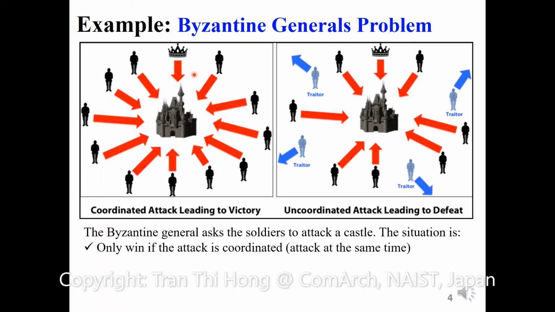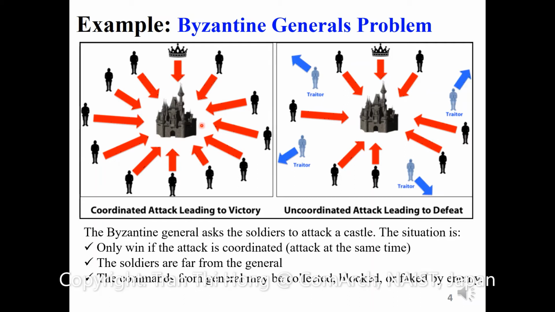It means that all the soldiers attack at the same time. But the soldiers live far from the general. Therefore, the commands from the general may be collected, blocked, or faked by the enemy. I mean the people inside this castle.